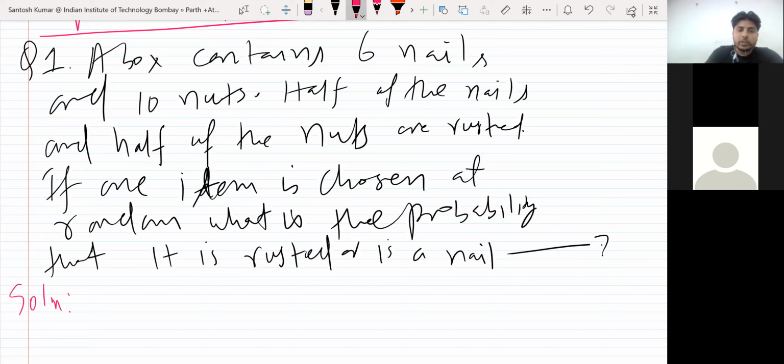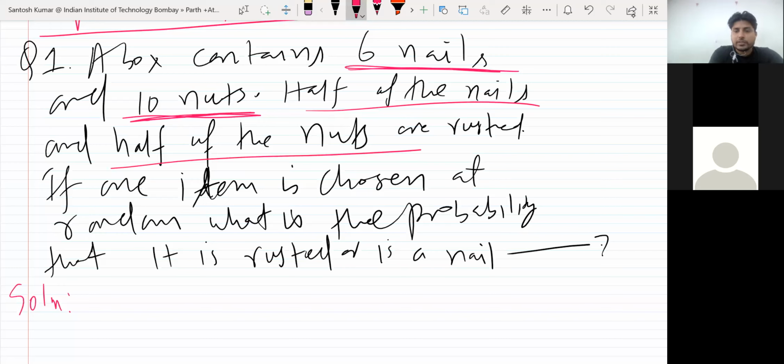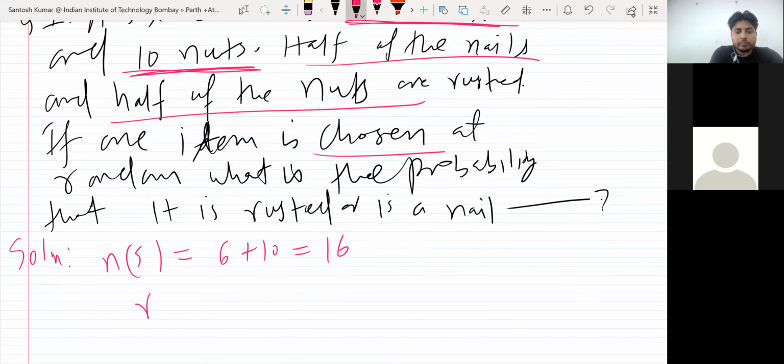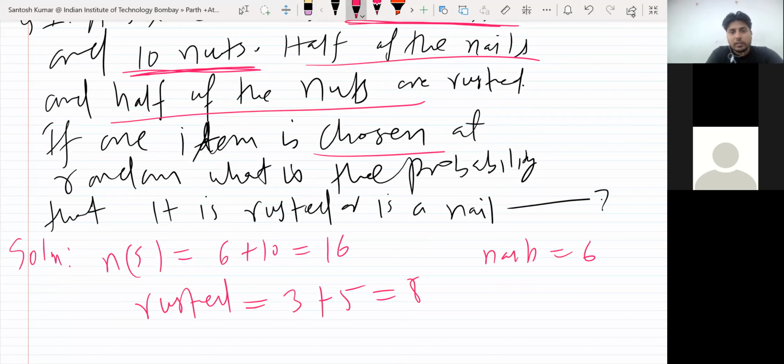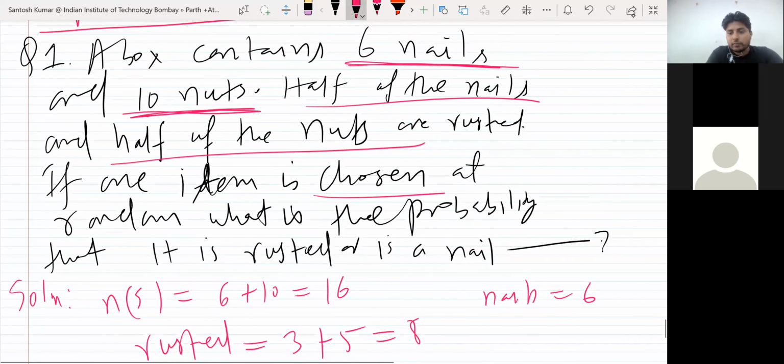So how many total items are there? 6 nails and 10 nuts, and half are rusted. One item you take. So the number of elements in the sample space is 16 items in total, and how many are rusted? Rusted, if you count, 3 plus 5, 8 are rusted. Nails, you already know there are 6, and nuts there are 10.